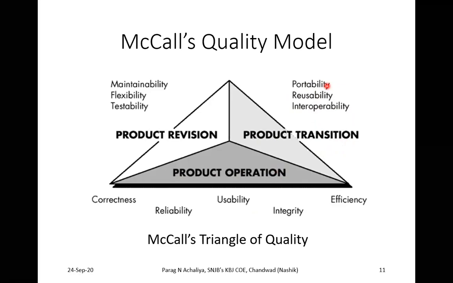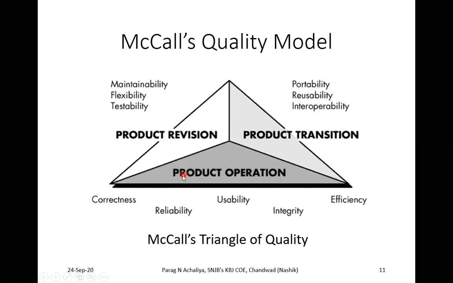Portable means it can be used from one system to another system. Reusable means the components should be reusable, it will support reusability. Interoperability means it can be interoperable by different users. And these are the three parts of your product transition. Whereas the last one is your product revision.